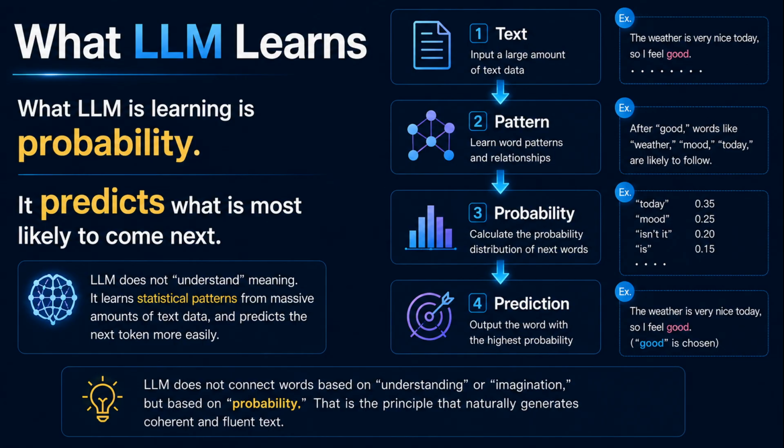So, what has AI actually been learning all this time? A representative example is the large language model, or LLM. Despite its impressive capabilities, an LLM does not learn the meaning of language itself. Instead, it learns the probability of which word is most likely to come next by analyzing vast amounts of text. When generating a sentence, it builds the output one word at a time, selecting the most probable next word at each step. That is why LLMs can produce text that sounds so natural and fluent. In other words, the strength of an LLM lies not in understanding meaning itself, but in learning statistical patterns. But can human decision-making really be explained by probabilities alone?